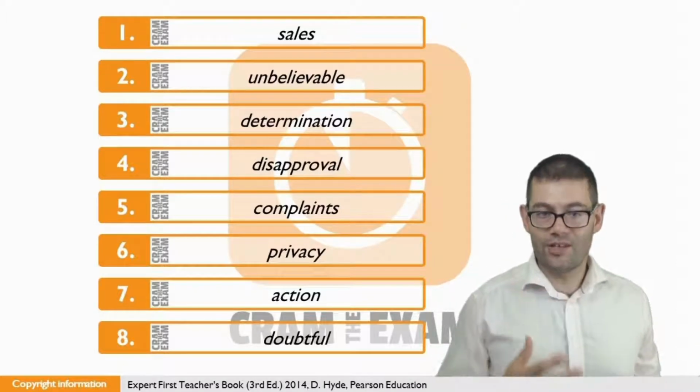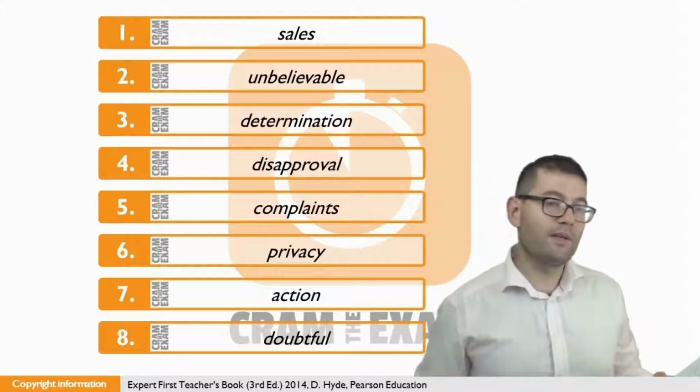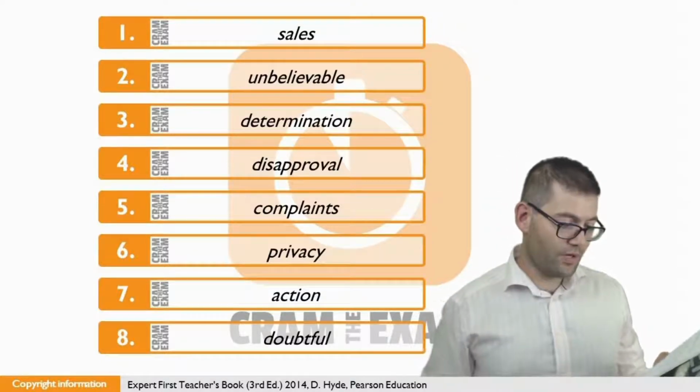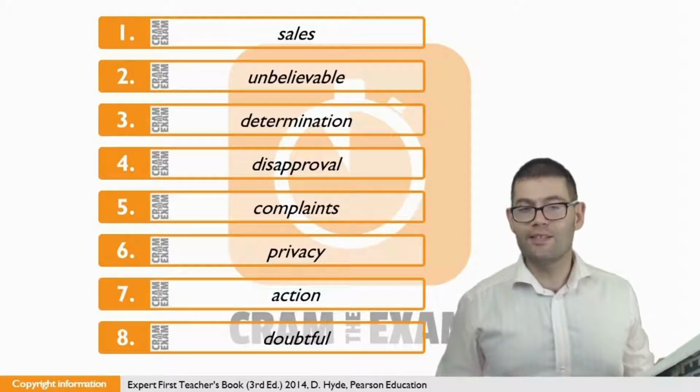For question number 3, we've got the adjective before the gap, but we don't have the noun that adjective is modifying, which is why we have to put it into this gap. And if we have a look at the stem word, we can see that the noun that we need is determination.